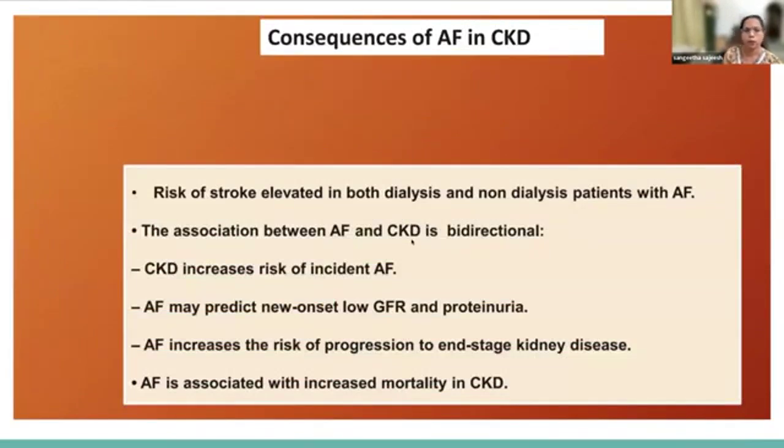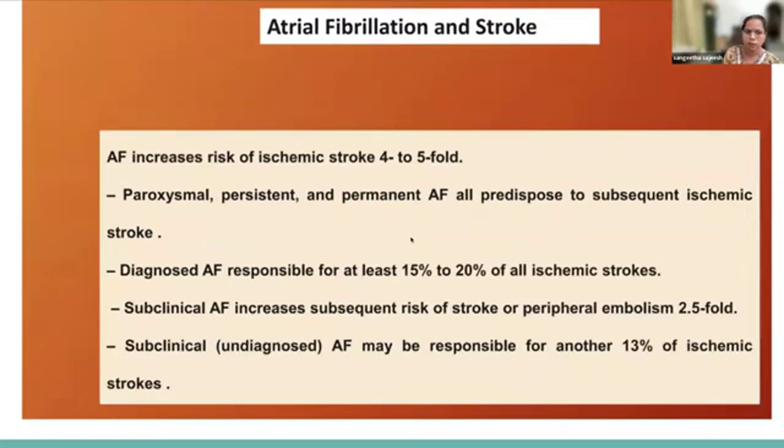What are the consequences of AF in chronic kidney disease? The first and most important is the risk of stroke, which is elevated in both dialysis and non-dialysis patients with atrial fibrillation. And as I said, there is a bidirectional link between atrial fibrillation and chronic kidney disease. CKD increases the risk of incident AF, and it also predicts new onset low GFR and proteinuria. It also increases the risk of progression to ESRD. And as we all know, it is associated with increased mortality in chronic kidney disease.